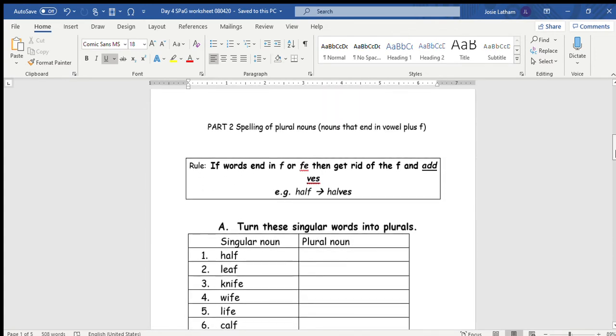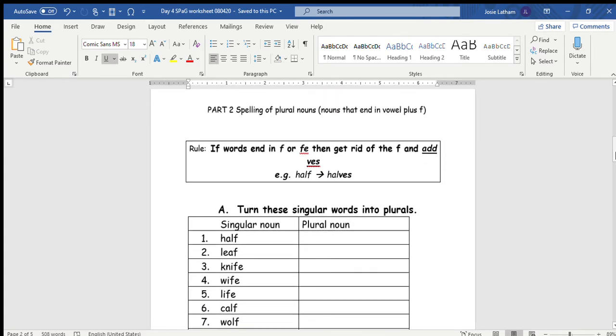Part 2 is spelling of plural nouns. Just a small point, but we didn't spend a lot of time on this. It's fairly new, so I'd like to just review. There are some nouns that end in an F or an FE, and when we try to make these into a plural noun, which means more than one, we have to take off the E and add VES. The reason is it's quite difficult to say a word like half when we add an S, halves. It's easier to turn the F into a V, which is a harder sound, V, and so the word becomes halves.